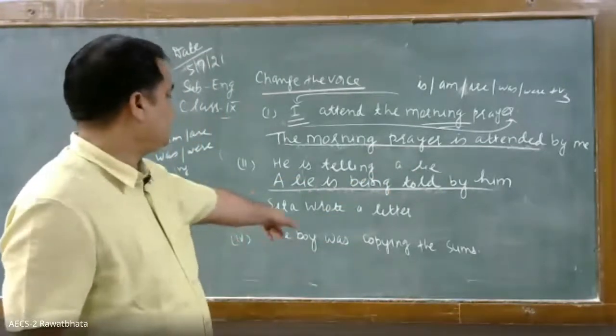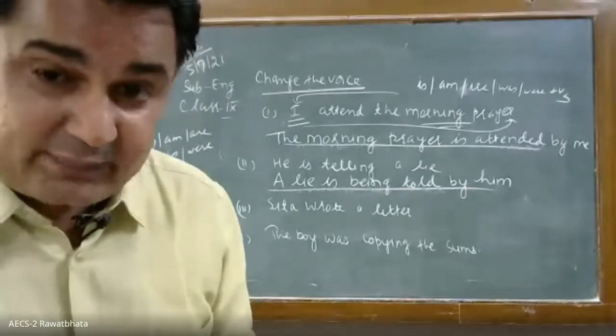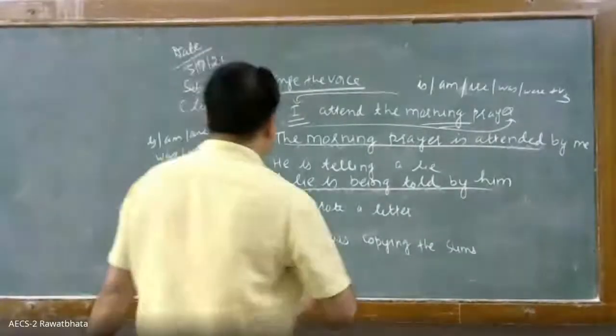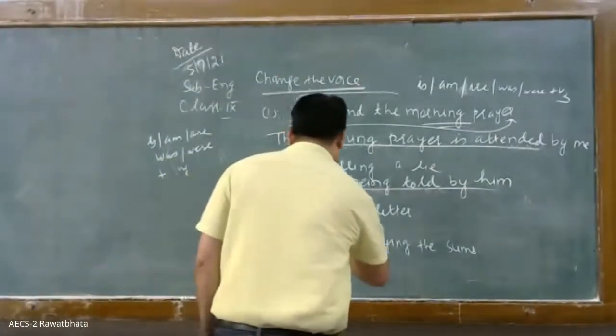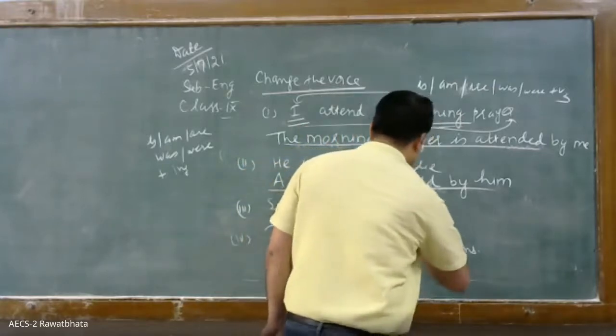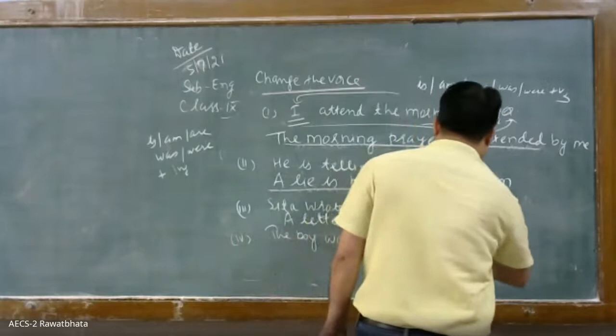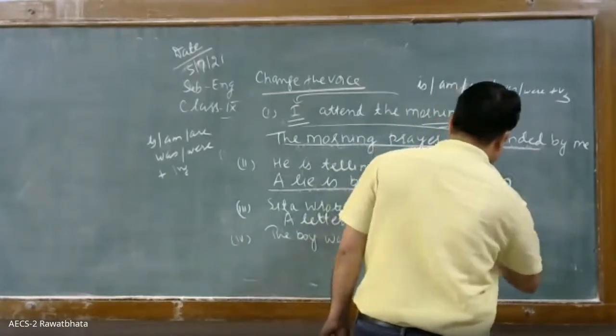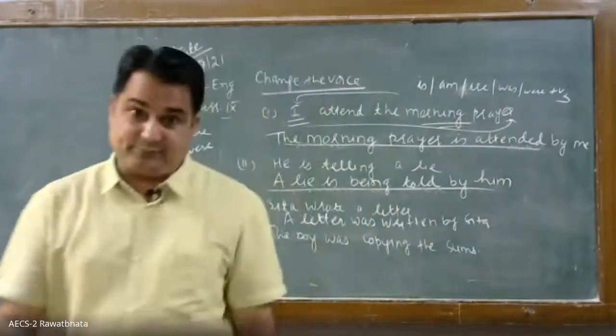Then Sita wrote a letter. A letter was written by Sita. A letter, Anusa, repeat it. A letter was written by Sita. A letter was written by Sita. We will discuss it separately.